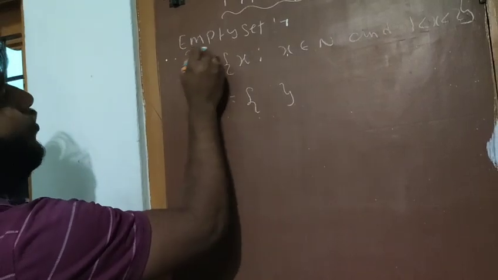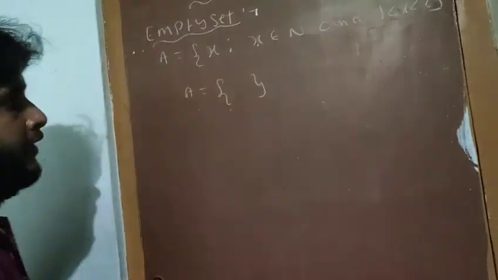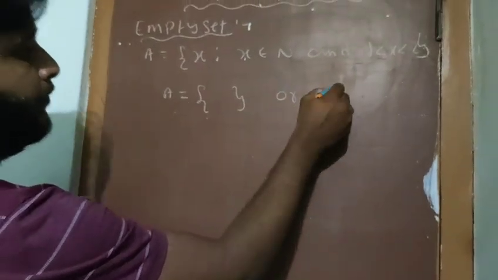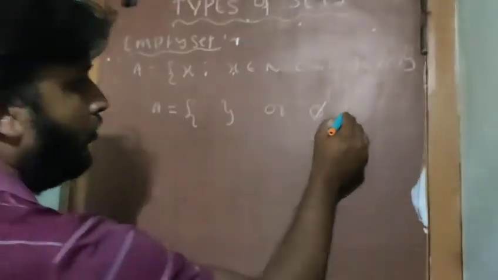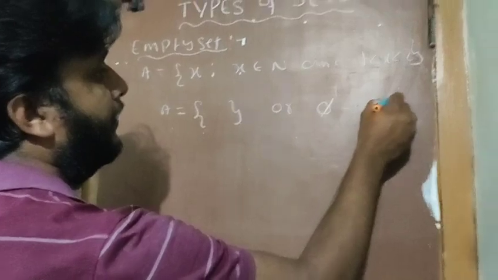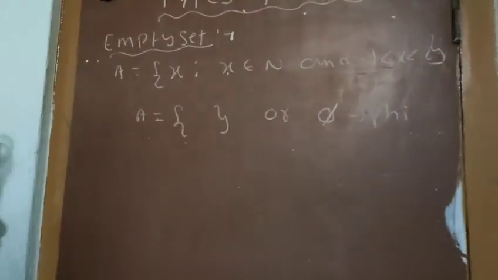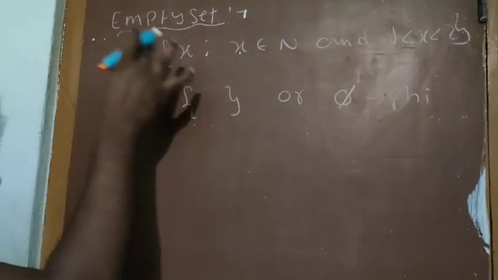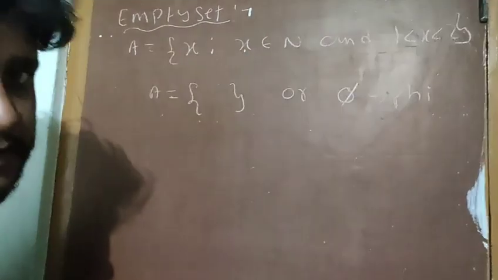A set having no elements is called an empty set. The symbol of the empty set is either empty braces, or this symbol, which is called phi.